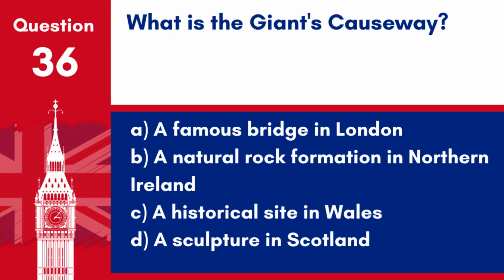A. A famous bridge in London. B. A natural rock formation in Northern Ireland. C. A historical site in Wales. D. A sculpture in Scotland. Answer: B. A natural rock formation in Northern Ireland. The Giant's Causeway is renowned for its thousands of basalt columns, resulting from an ancient volcanic fissure eruption.